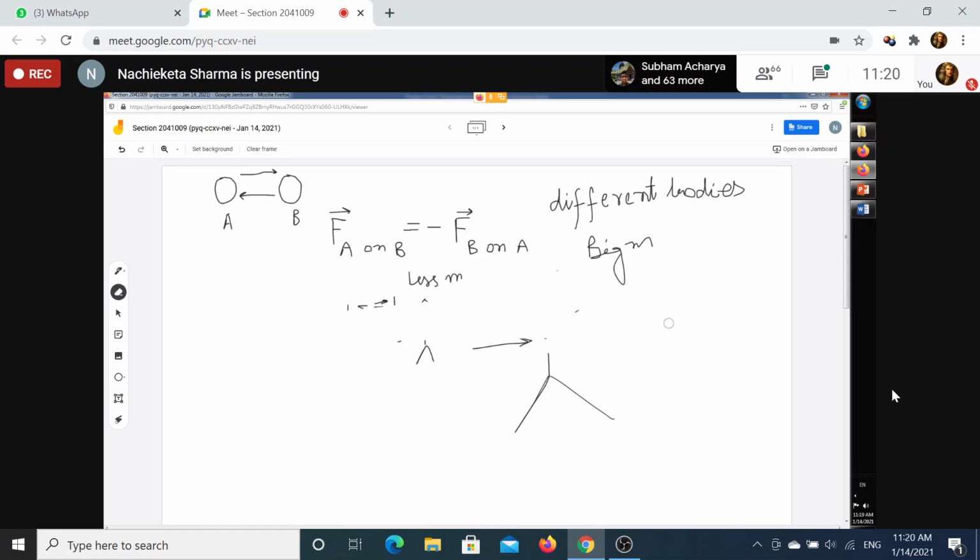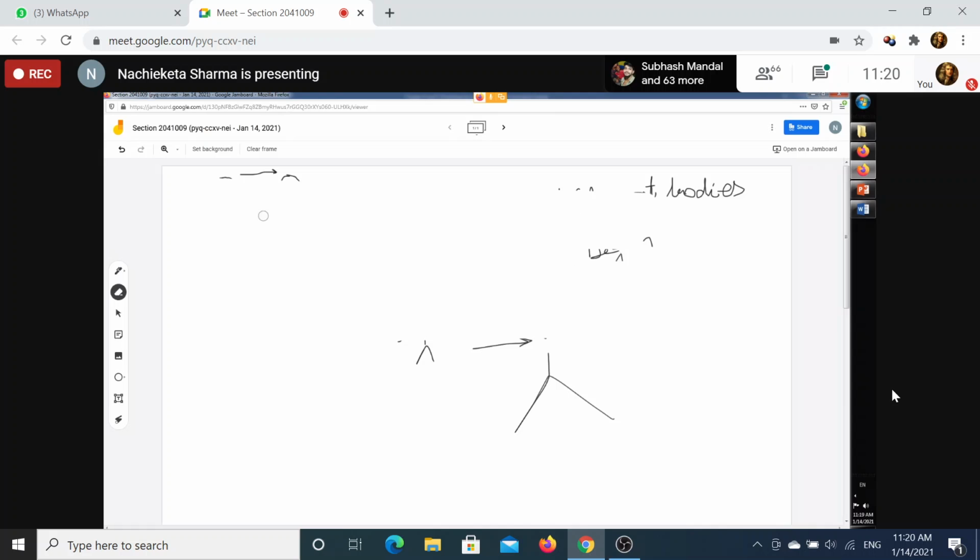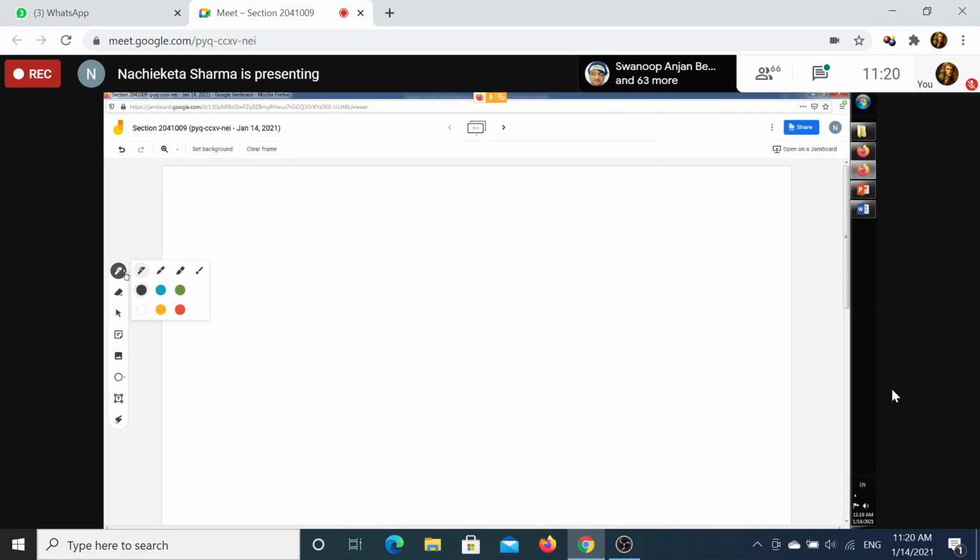Now example 4.3 is a very simple thing. As I told you, force can be measured by multiplying mass and acceleration. So if force is given and mass is given, you can find out acceleration. That is the whole content, that means applications of Newton's second law of motion, or understanding Newton's second law of motion.